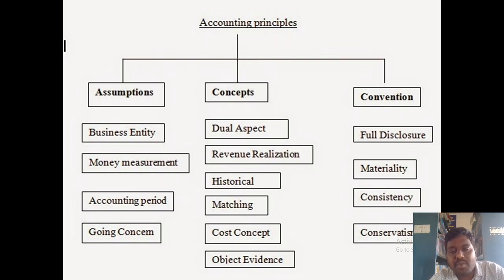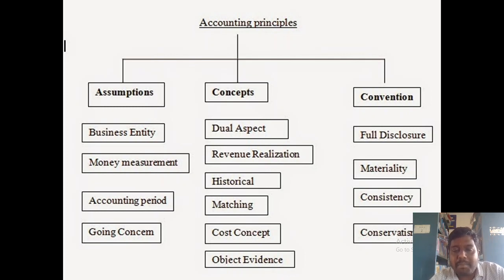In this concept you can easily understand that if any money is kept by the owner into the business, then we take it as capital. If any money is taken by the owner from the business, we show it as drawings. So here we are clearly explaining that business and owner are two different entities. That is the explanation for the business entity concept.